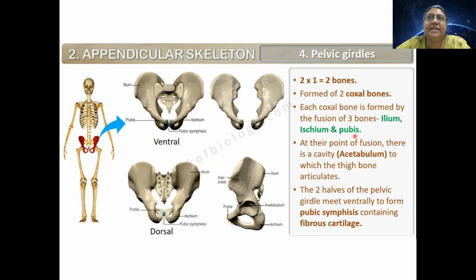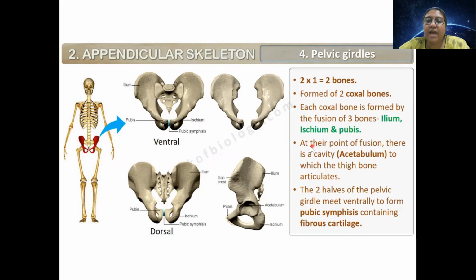For example, in DNA, there is a nitrogenous base called thymine. There is a vitamin, the scientific name of vitamin B1 is thiamine. So this is the way many are there. You need to identify them with the help of the spelling, what it is referring to. So it is ILI. So ilium, ischium, and pubis.